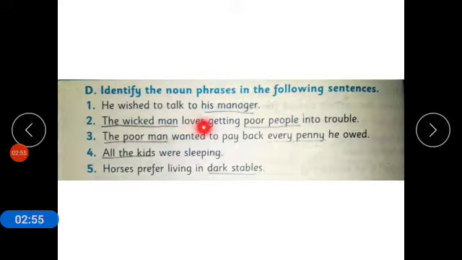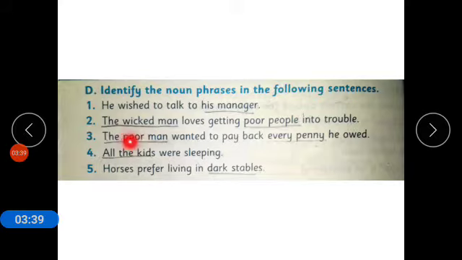The wicked man loves getting poor people into trouble. The wicked man. If the word would be the man, it would be considered as only noun. But the word is wicked man. Wicked man is considered as a noun phrase. If the word would be poor, getting into trouble, the sentence would be understandable. But the word poor people is used over here, so it is also a noun phrase. So in this sentence, we have two noun phrases, the wicked man and the poor people.